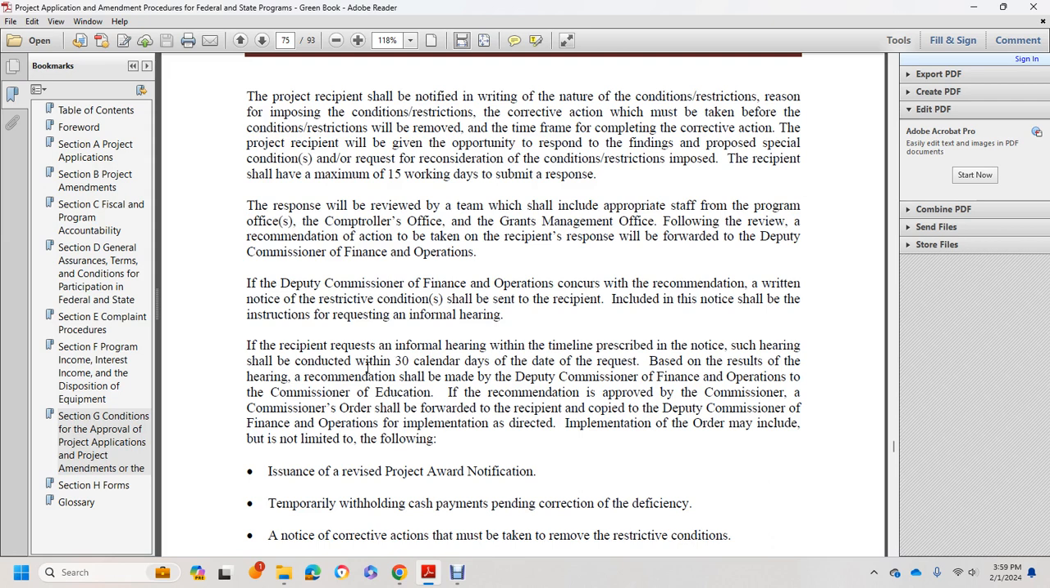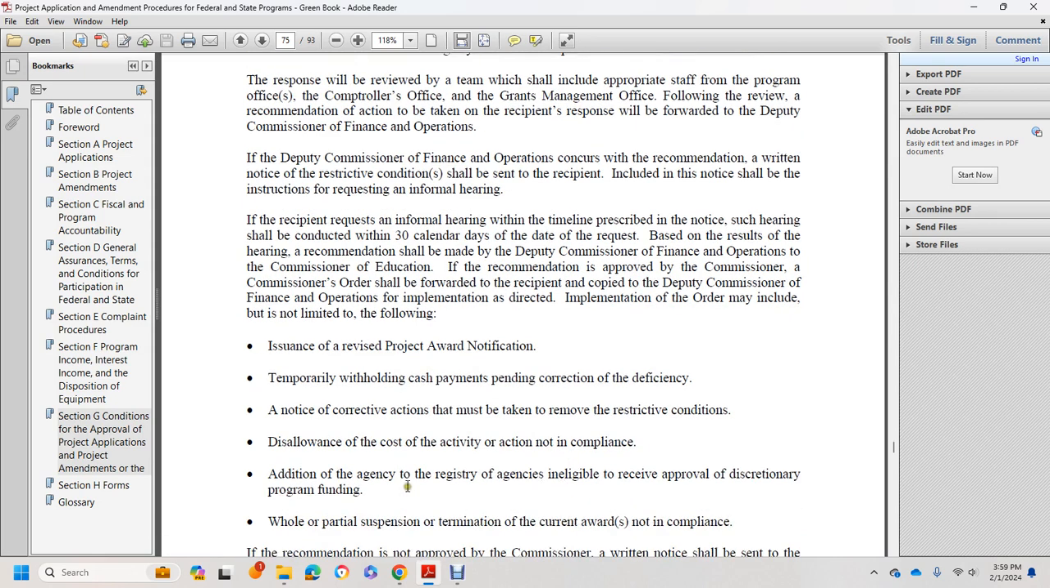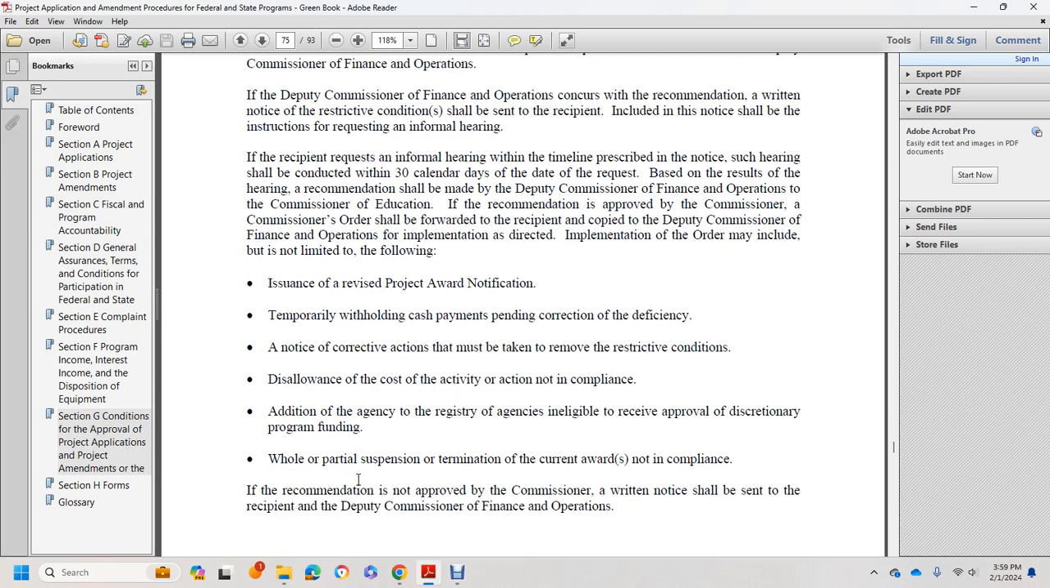If the recommendation is approved by the Commissioner, the Commissioner's order shall be forwarded to the recipient, with a copy to the department and a copy to the Deputy Commissioner of Financing Operation to be implemented as directed. Implementation of the order may include, but is not limited to, the following: issuing a revised project award notification, separately withholding cash payment depending on the correction of the deficiency, and notice of the corrective action that must be taken to remove the restrictive condition, disallowment of cost activity not in compliance, and making the agency ineligible to receive approval of discretionary program funding.